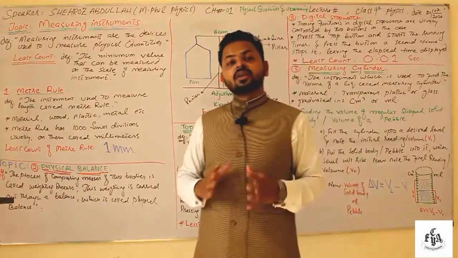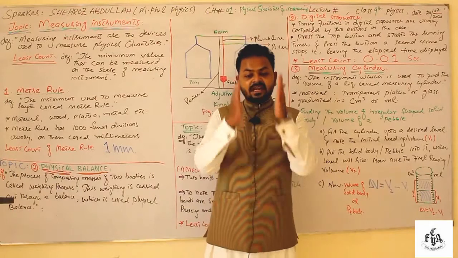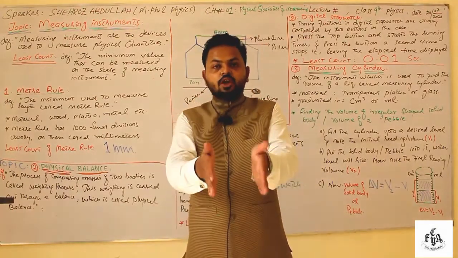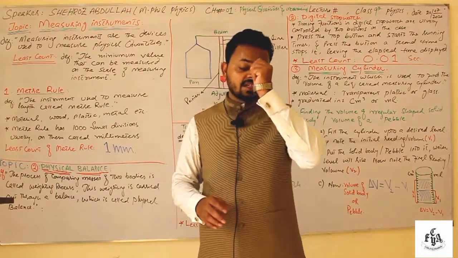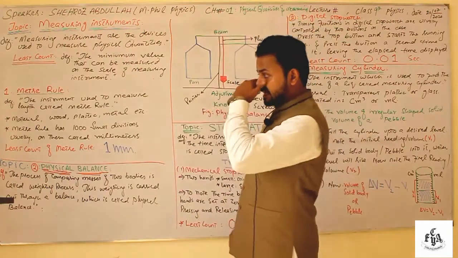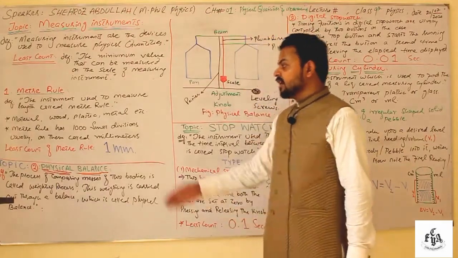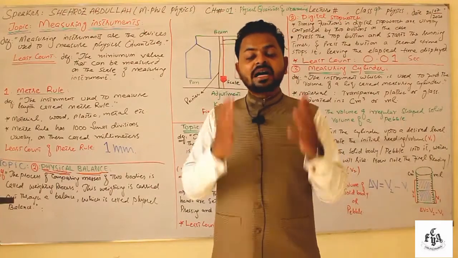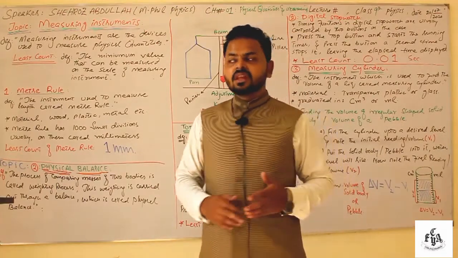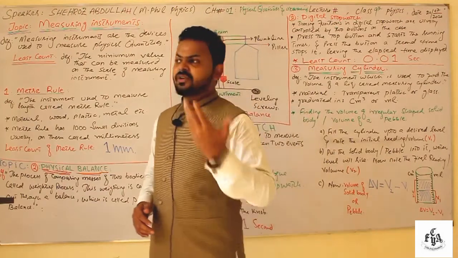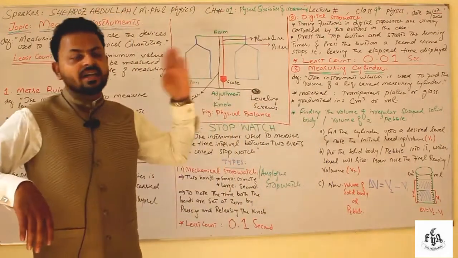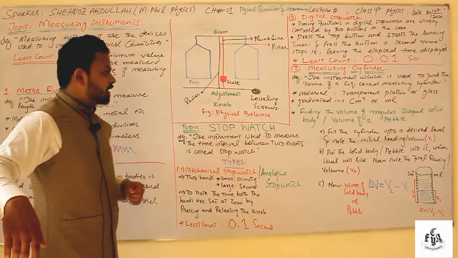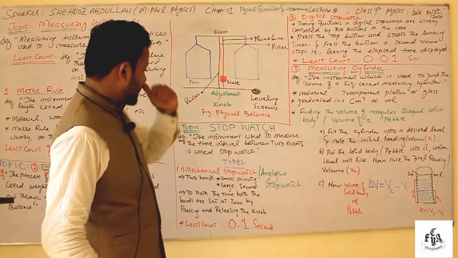When you are working with a meter rule, you have to place the eye parallel to the observation, parallel to the object you are observing, so that there will be fewer chances of error. Be very careful when taking the reading. Physical balance is an instrument which is used to measure the mass of a certain body. It has two pans as shown in the diagram. It has a pillar, plumb line, adjustment knob, pointer, and leveling screws.